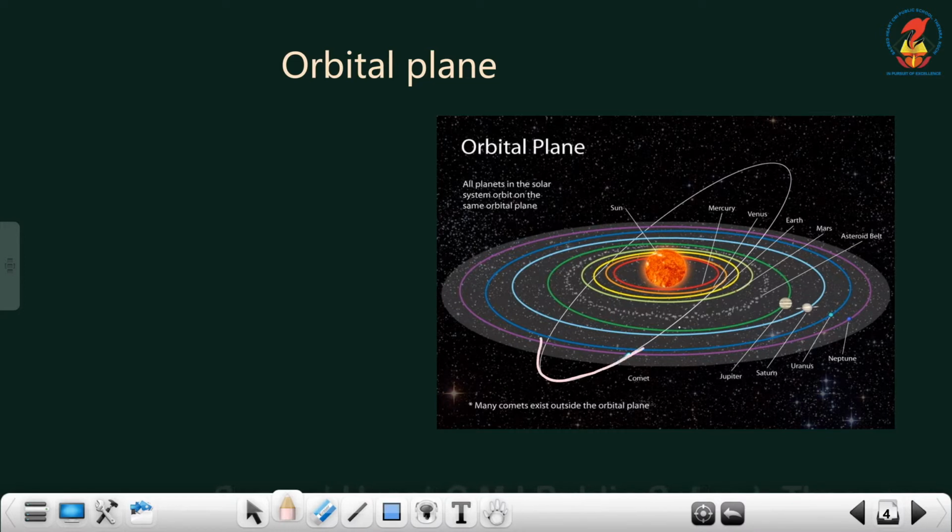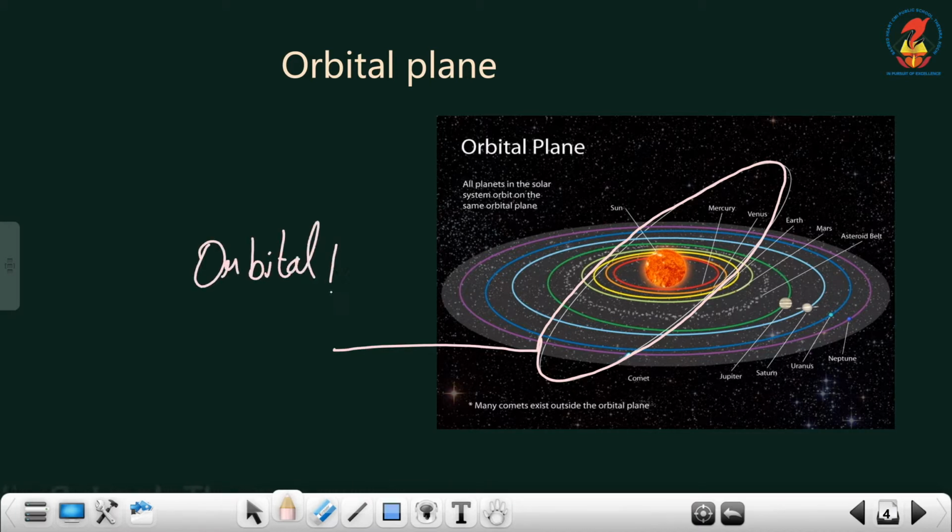This path is known as the orbital plane.